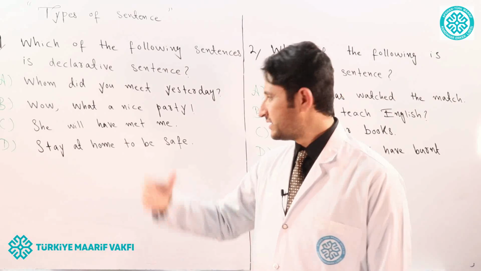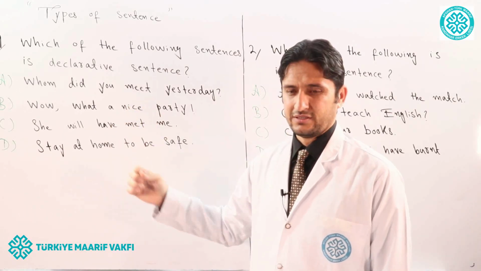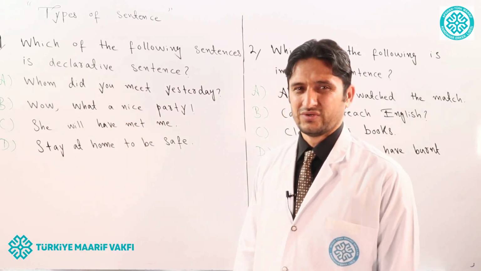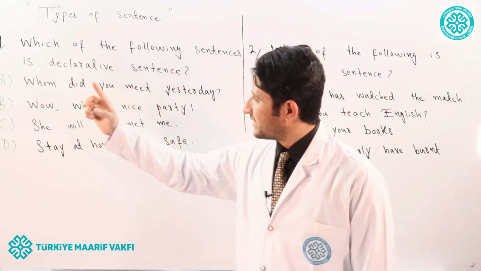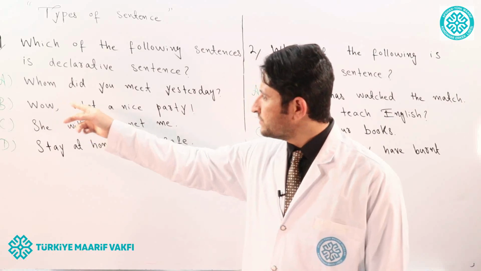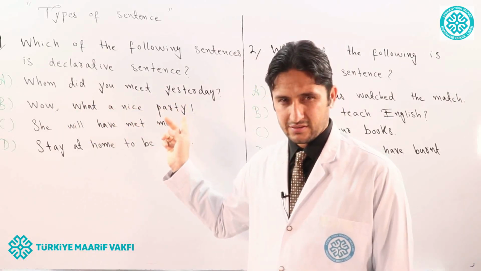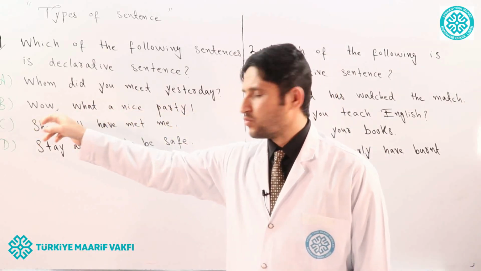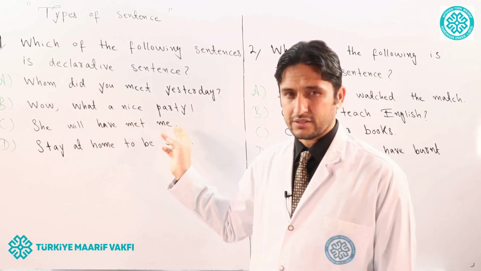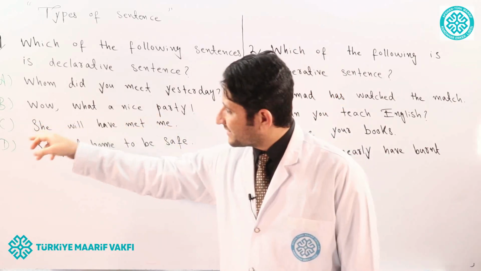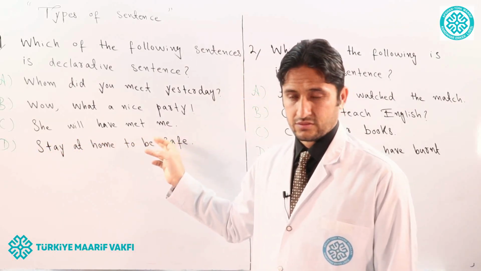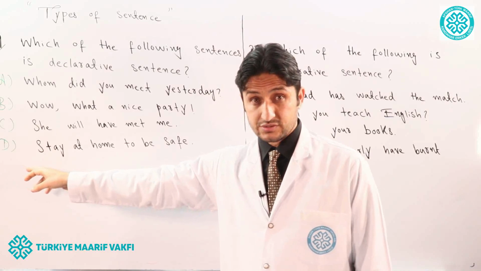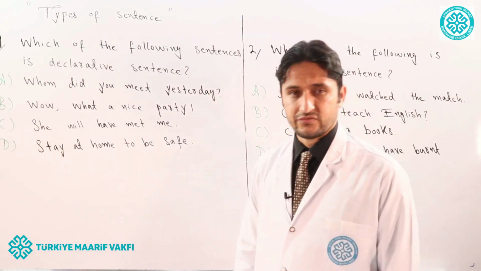You have to read these sentences carefully and then decide which one is a declarative sentence. Can this be A? Whom did you meet yesterday? Can this be B? Wow, what a nice party. Can this be C option? She will have met me. Or can this be the last option? Stay at home to be safe.